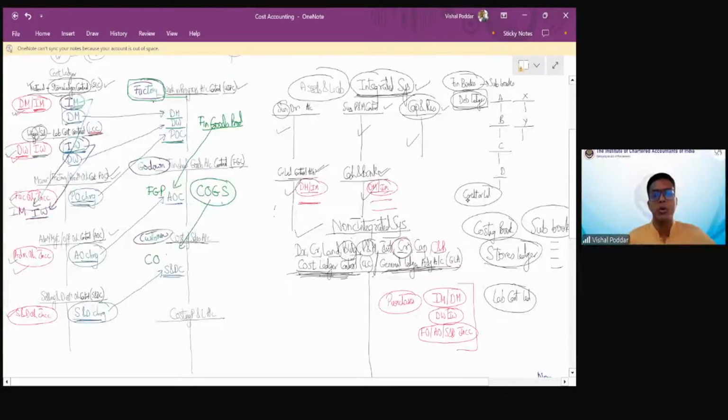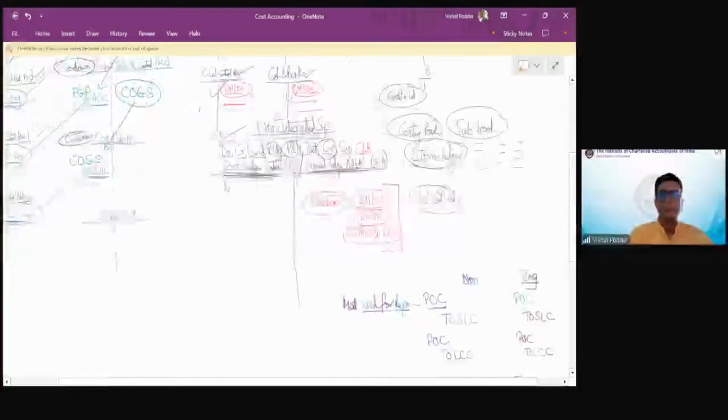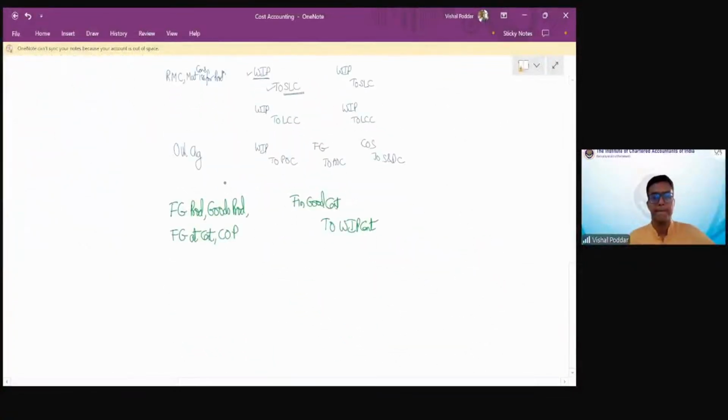So goods which are sold will be shifted from your godown to your customer. So the entry for cost of goods sold, or goods sold at cost.